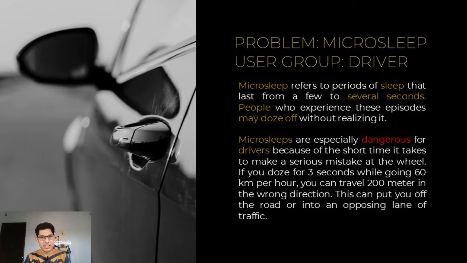For this presentation, our problem is the microsleep, and the user group that is affected from this problem is the driver itself. Microsleep refers to a period of sleep that lasts from a few to several seconds. People who experience this episode may doze off without realizing it. Microsleep is especially dangerous for drivers because of the short time it takes to make a serious mistake at the wheel. If you doze for 3 seconds while going 60 km per hour, you can travel 200 meters in the wrong direction. This can put you off the road or into an opposing lane of traffic.